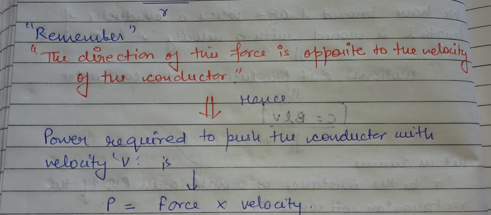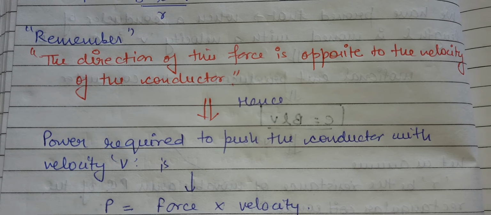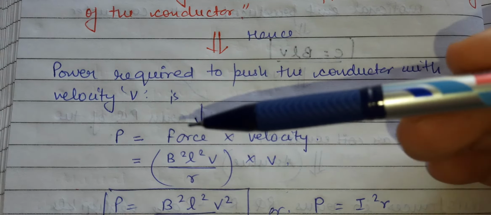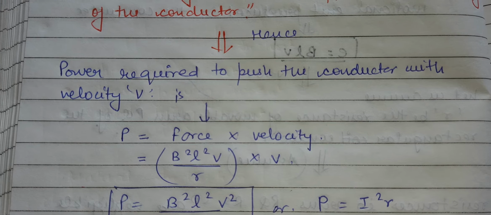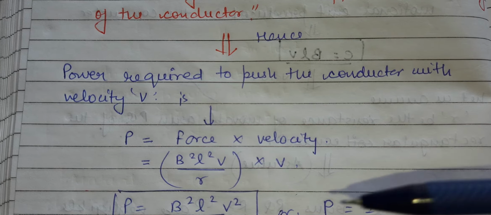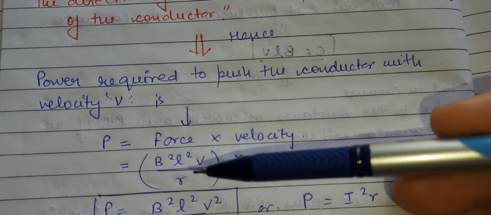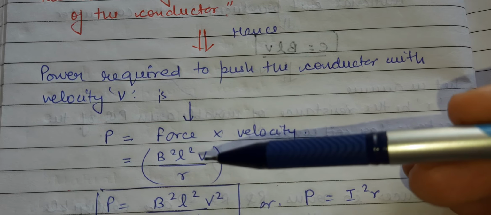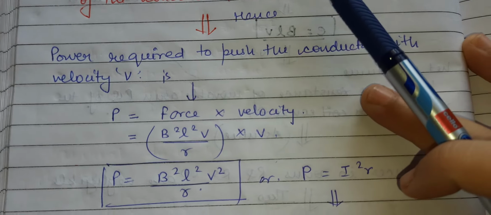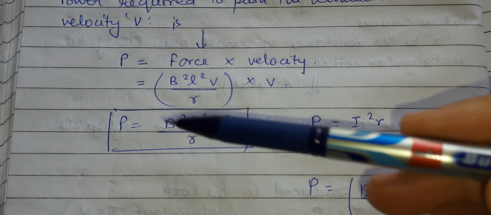What was the aim of our lecture? The aim of the lecture was to find out how much power is dissipated in that condition. We have one formula for power: the force with which the conductor is opposed, multiplied by the velocity. If we do so, we will get the power. So in place of force, we put the value of the force, that is B square L square V upon R, multiplied by the velocity v. On the numerator side, we get B square L square V square upon R, which is equal to P.